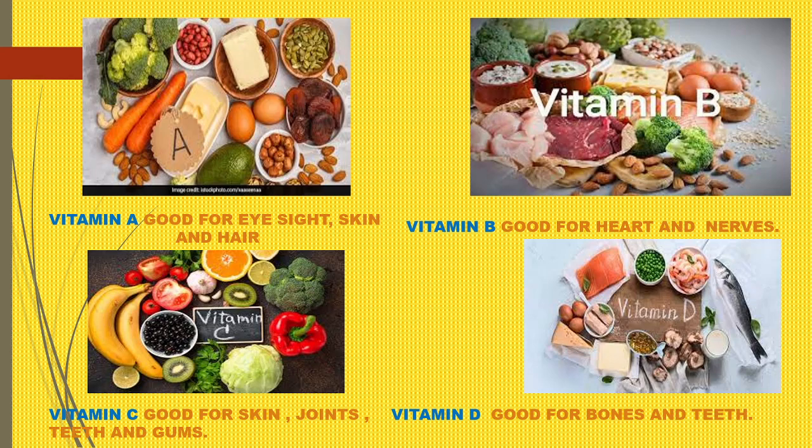Vitamin C is good for the skin, joints, teeth, gums. In the absence of vitamin C, you will get different types of diseases. Vitamin C is obtained from citrus fruit, lemon, tomato, orange, broccoli. All these food items contain a lot of vitamin C.